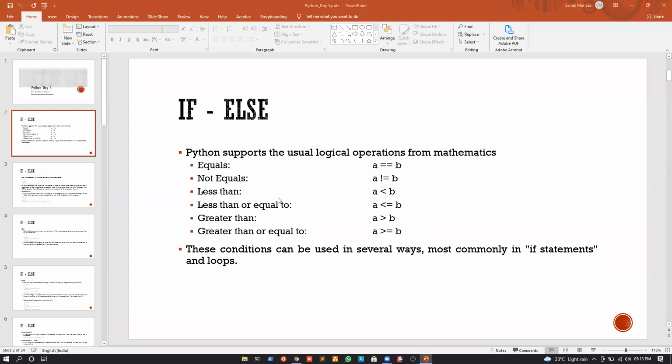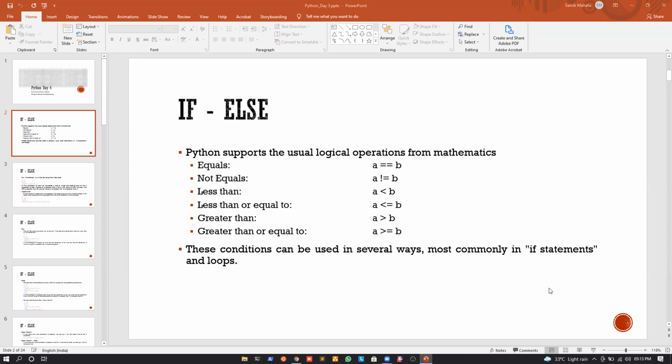Okay. Similarly, we can have a less than equal to b, which means if the value of a is 2 and the value of b is 2, a can be less than equal to b, right? So either it is less or it is equal to b. Similarly, as compared to less than and less than equal to, we can have greater than as well as greater than equal to, right? So all these kinds of logical operations from mathematics are supported in Python. Okay. Now, how do we do this?